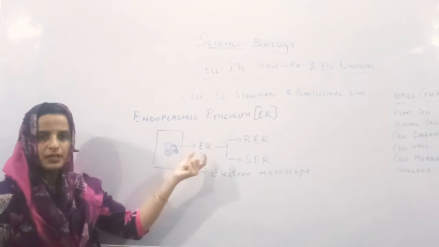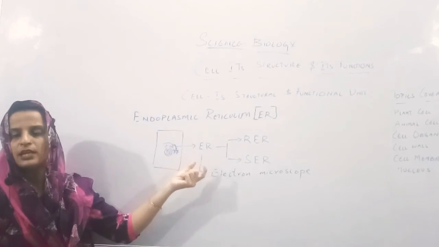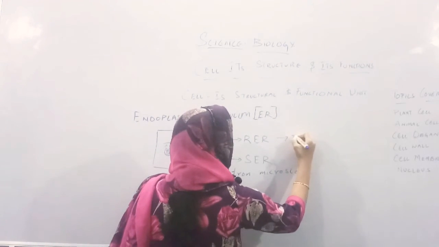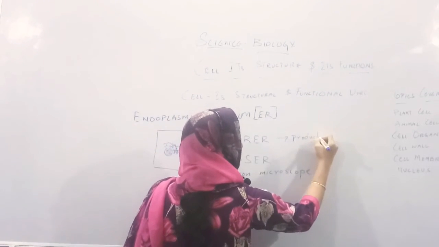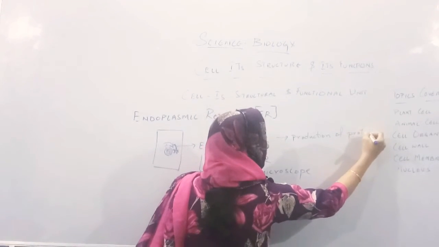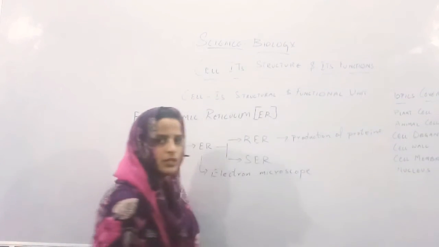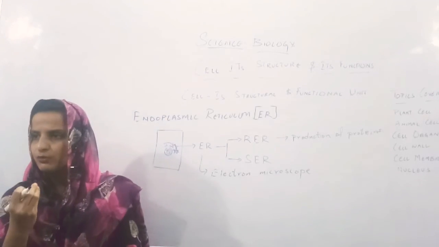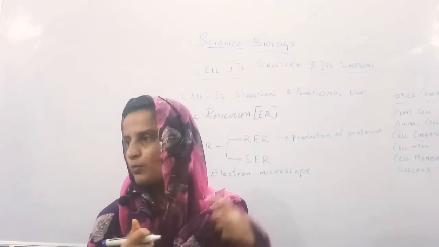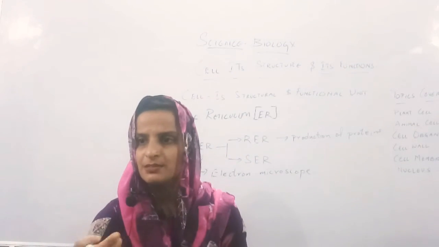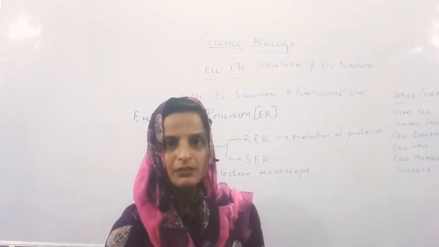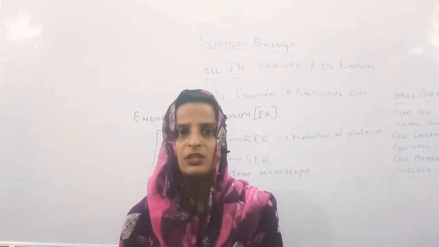This rough endoplasmic reticulum helps in the production of proteins. You know proteins? I hope you might have studied about proteins in your previous classes. We eat different types of food. When we eat food, we eat carbohydrates, lipids, proteins, minerals, vitamins. When you go to a doctor, he will give you a multivitamin tablet.